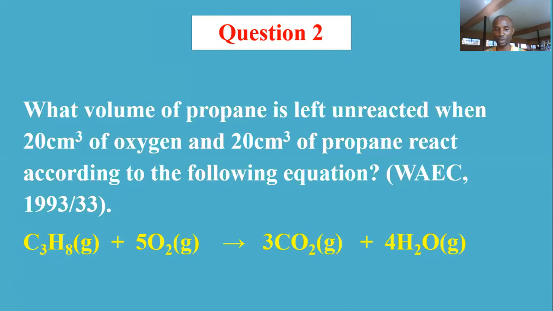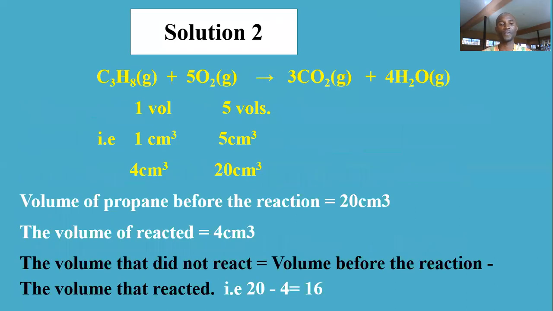Now, with this one, let's look at it critically. Propane, the reactant side, is 1 volume, while oxygen is 5 volumes. Carbon dioxide formed is 3, and water formed is 4 volumes. Now, we are going to ratio them in volumes so that, despite the volume that was given, you know the one that actually went into reaction, and the one that is left unreacted.